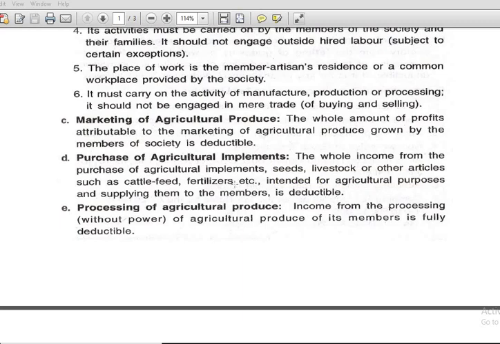The whole income from the purchase of agriculture implements, seeds, livestock means animals, or other articles such as cattle feed, fertilizers, etc., intended for agricultural purposes and supplying them to the members is deductible. So when you purchase, the intention is for agriculture purposes and supplying them to the members.